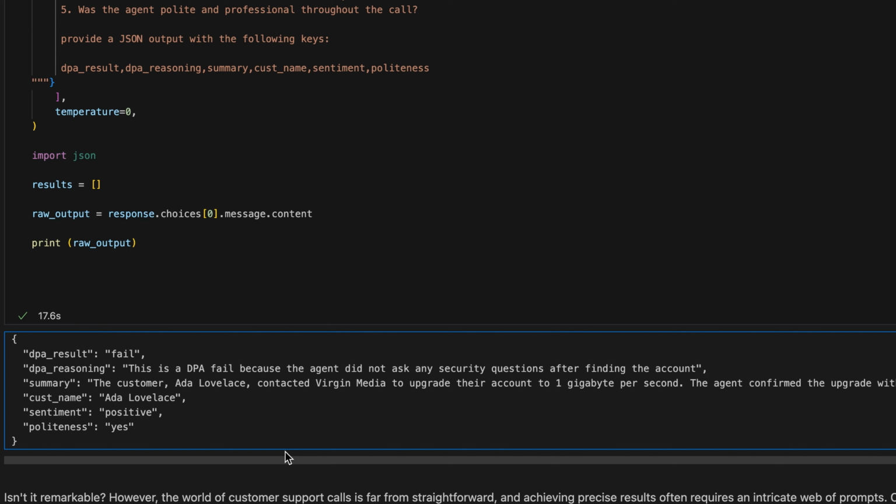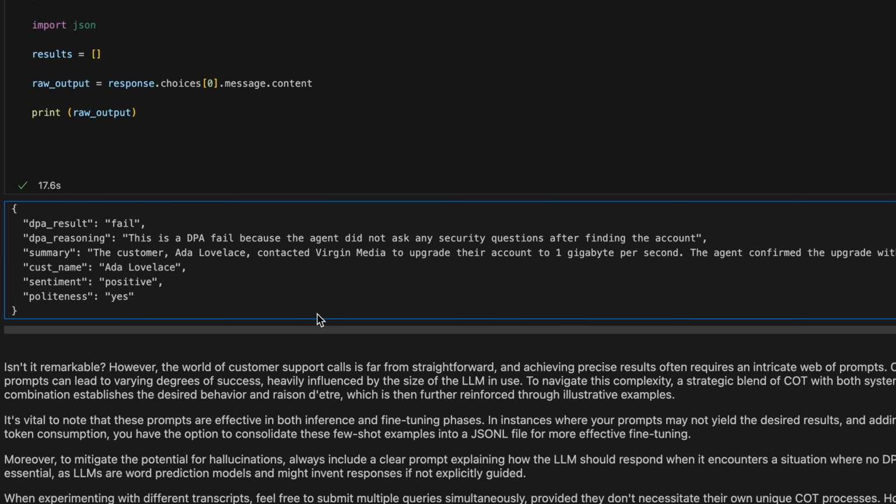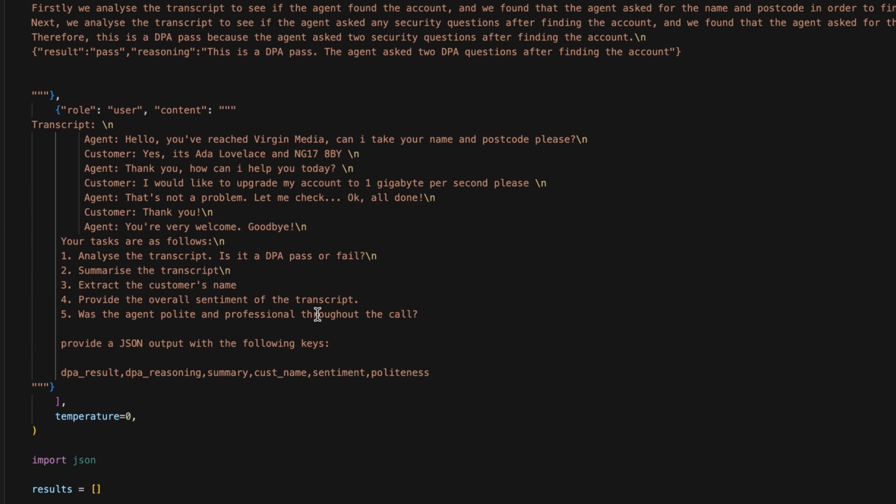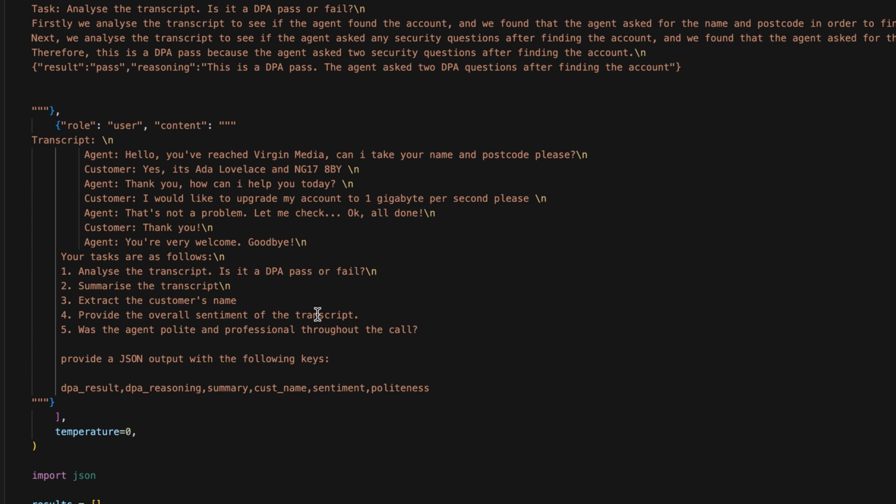When experimenting with different texts, don't hesitate to present several inquiries at once. So you could say your tasks are as follows. It will work as long as your tasks don't require unique chain of thought operations. And in that case, I would advise to split the interactions. As you add more behavioral commands and prompts, you may encounter cases where the model's response is unexpected or is not giving you what you're looking for.